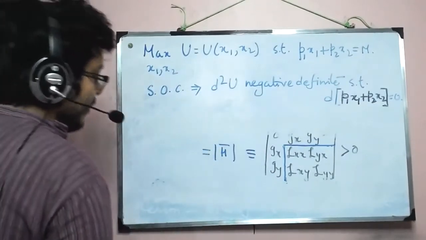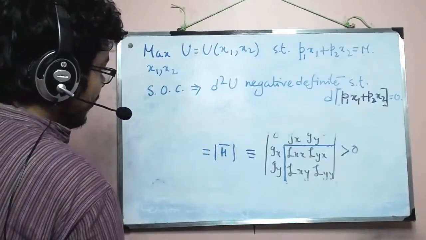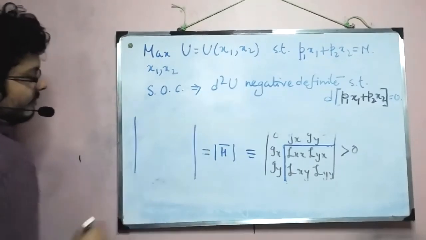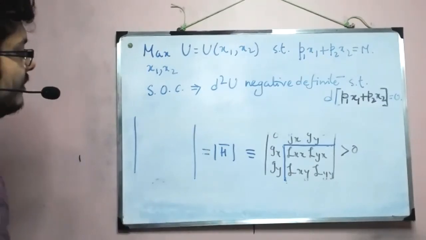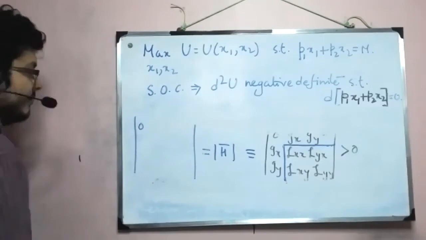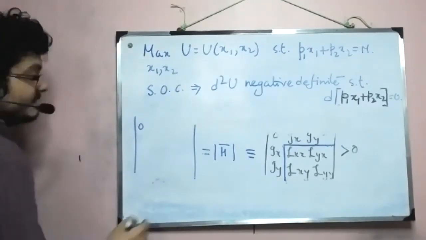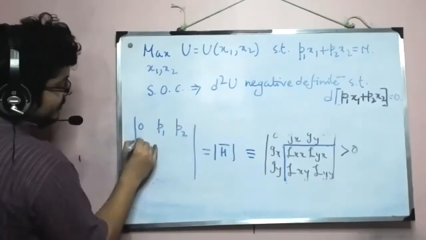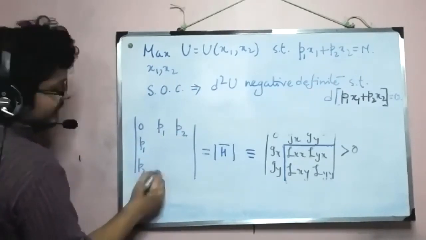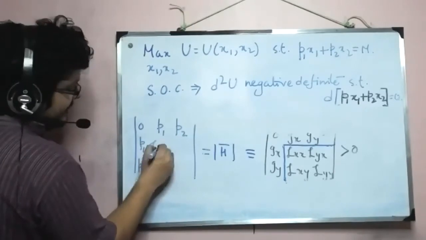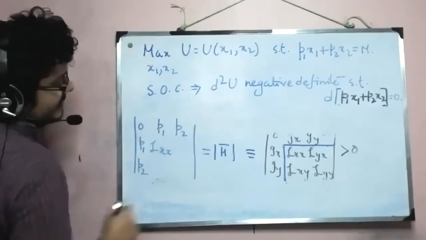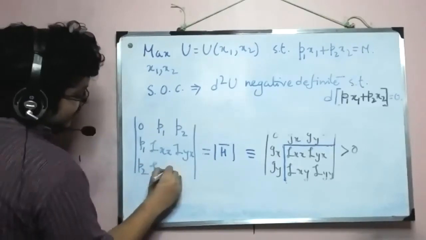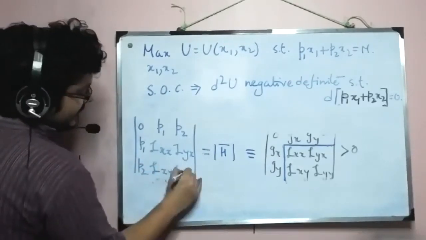So here also we will have 0, and then instead of gx, gy we will have p1, p2, here also p1, p2, and this part remains the same: Uxx, Uyx, Uxy, and Uyy.